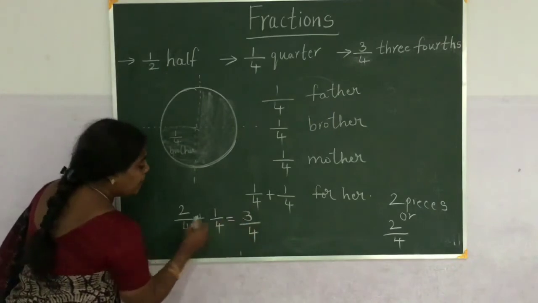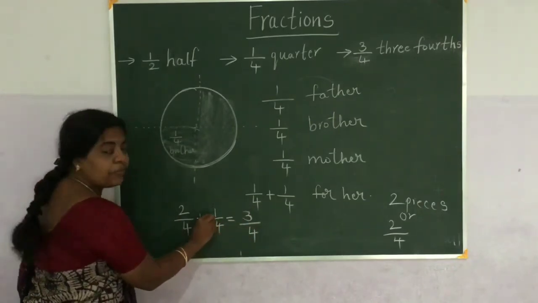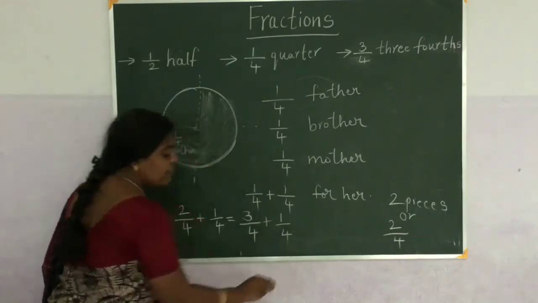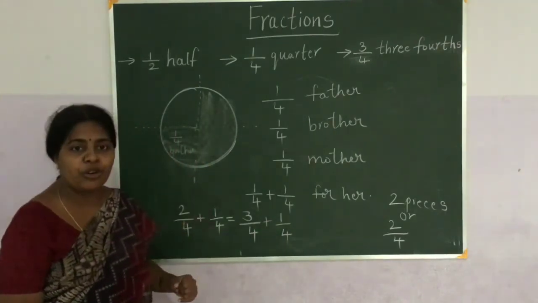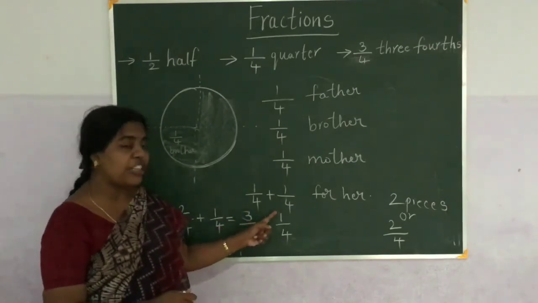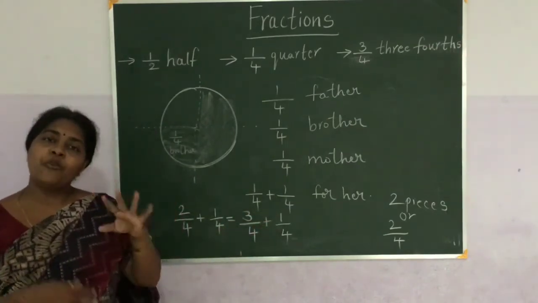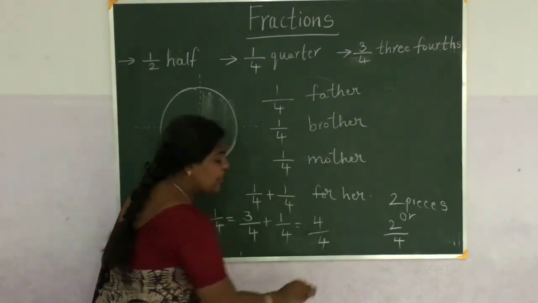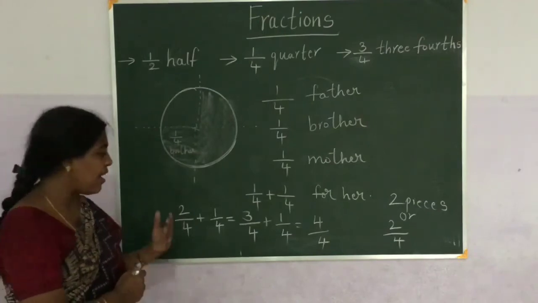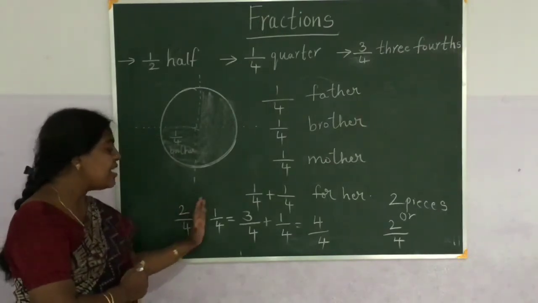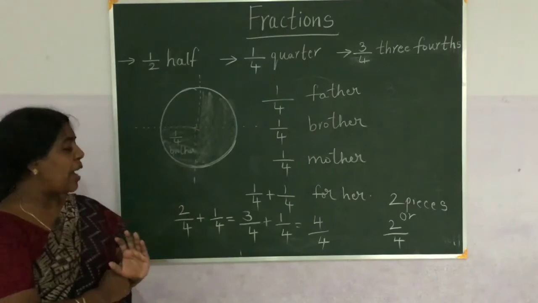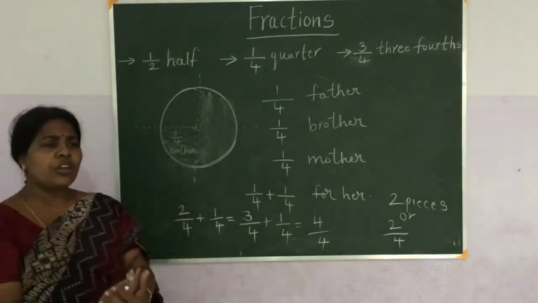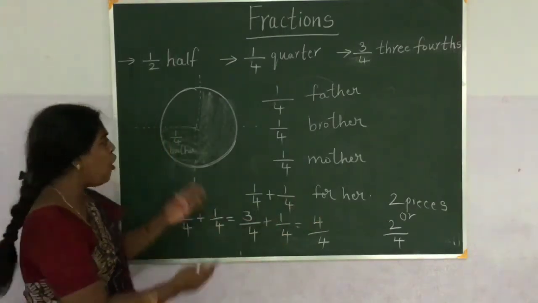Now, this is Rani's and this is her brother's. And if you add his father's also, that is, his father is having 1 by 4. So here 3 parts and his father's part, 3 plus 1, 4 parts, 4 pieces. So out of 4 pieces we are adding Rani's 2 by 4 parts, her brother's 1 by 4 part and her father's 1 by 4th part also. Now if you add all together, it is nothing but 4 by 4, all the parts.